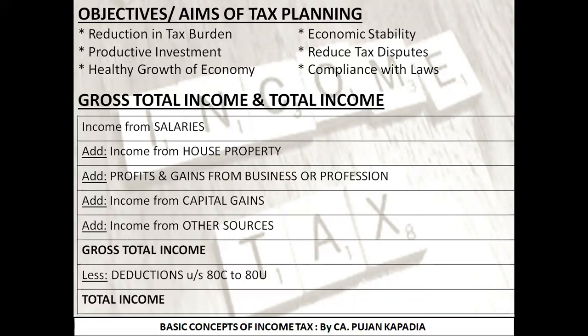Second is productive investment. Productive investment basically means all the avenues where the government has offered you deductions under the Income Tax Act 1961, which are going to lead to credit creation and economic growth. For example, I'm investing in tax saver FDs. I'm investing in life insurance premium. I'm investing something for higher education. If I'm taking some loans, I can get a deduction for this.